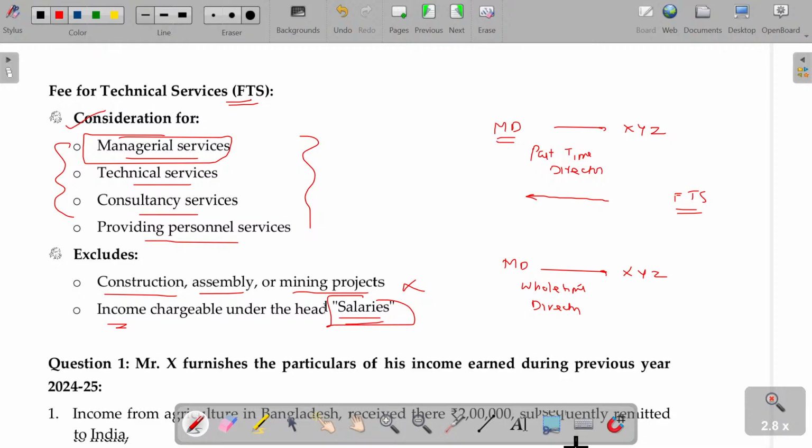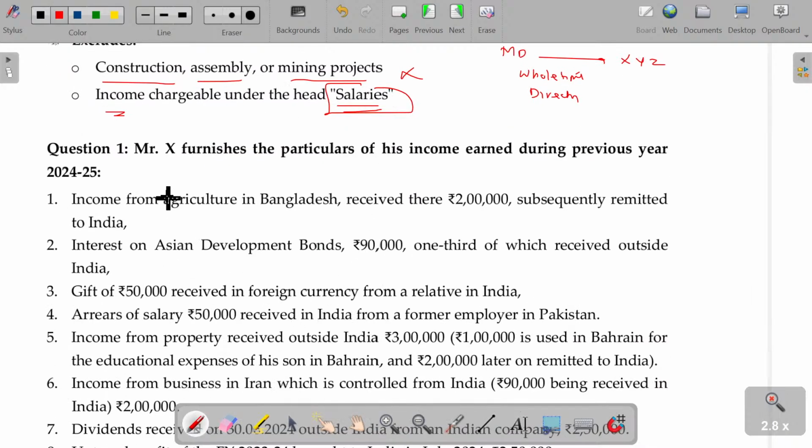So, a small idea about fee for technical services. You have to understand three terms: interest, royalty, as well as fee for technical services. Rarely you may be asked theoretical questions from here, but better you have a glance over this topic. Clear? In the last class, we completed that illustration, so directly I will move on to the next one.